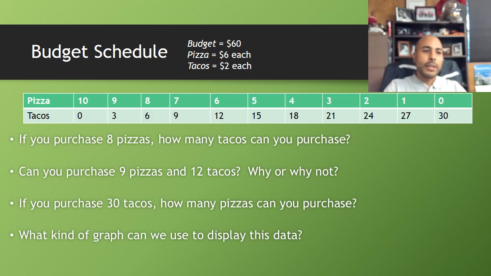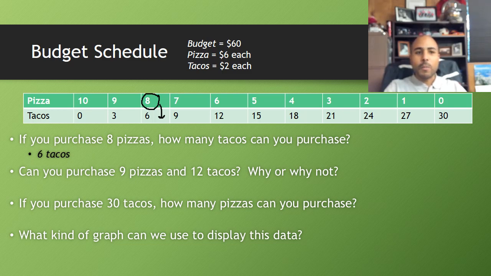So if we were to purchase 8 pizzas, how many tacos can we get? All you need to do is look where it says 8 pizzas right there, and just look at how many tacos corresponds with 8 pizzas. It looks like 6 tacos. Pretty simple stuff.